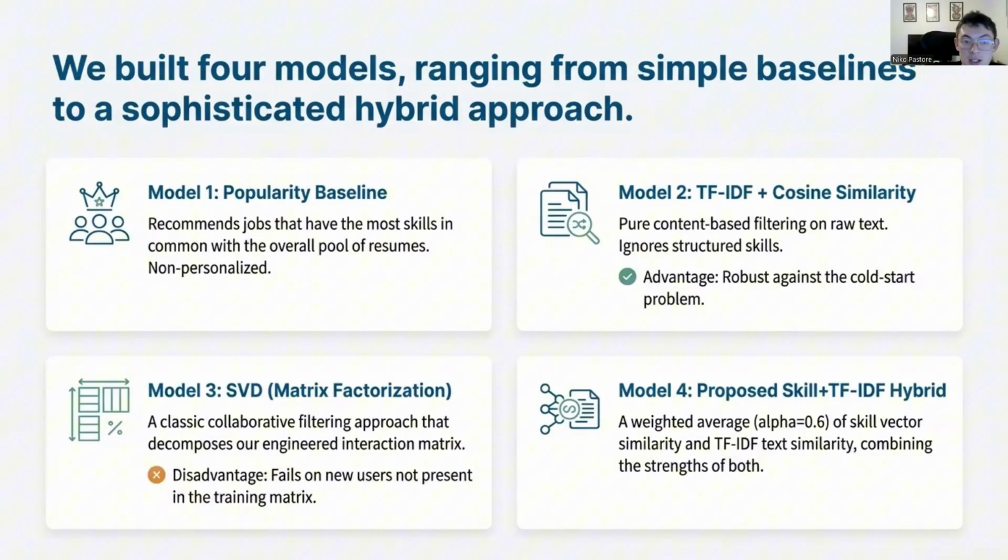The third is an SVD or matrix factorization. This is a classic collaborative filtering approach. It decomposes the interaction matrix to find latent patterns, like learning that pandas and NumPy are related. The fourth one is the hybrid model, and this is my proposed solution. It takes a weighted average of skill vector similarity and TF-IDF text similarity, so precision and coverage.